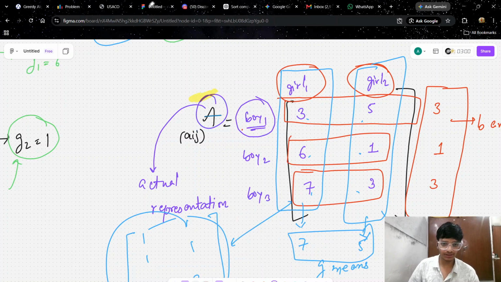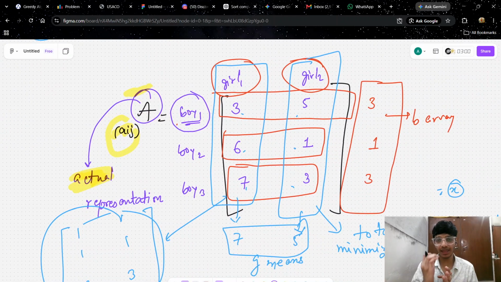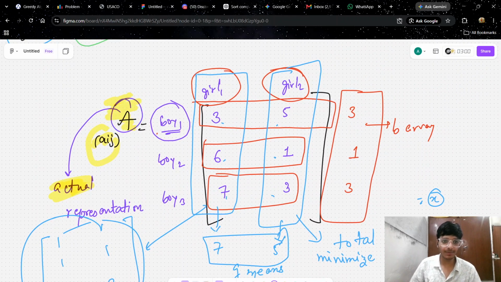You may see something like array A2, like A of i of j. You may see that too. What does this A of i of j mean? So you have an array A that is the actual array. What does this mean? This is the actual array so far, that the boy gives actual sweets to a girl. This is what array A means.